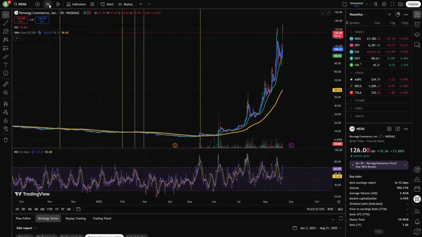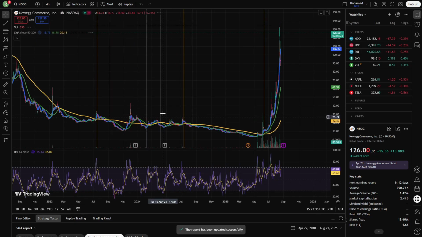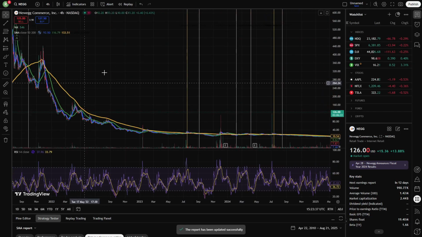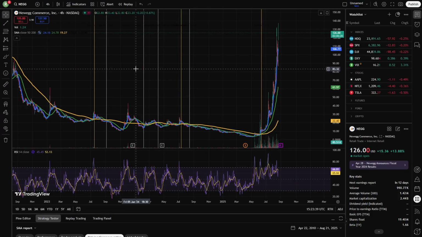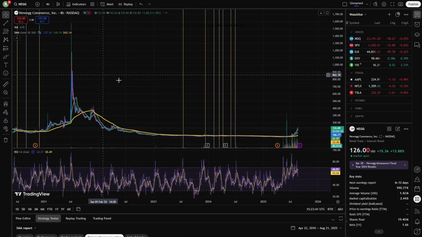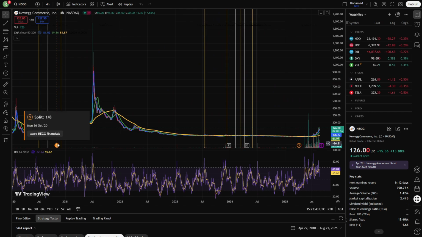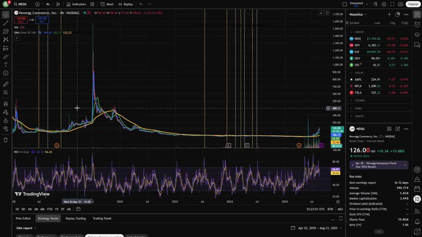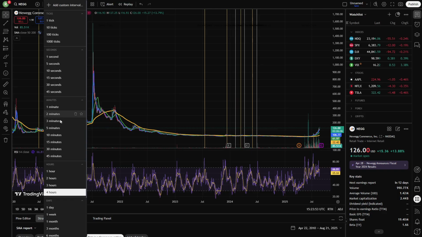Another reason I don't like the stock is, if we make each candle 4 hours, as you can see, it used to trade at a lot higher price, but overall I just don't like it at all. And as you can see over here as well, they made a reverse stock split back in 2020. So they have had 2 reverse stock splits within 5 years, which is absolutely abysmal. And I wouldn't recommend anyone to buy this stock at all.